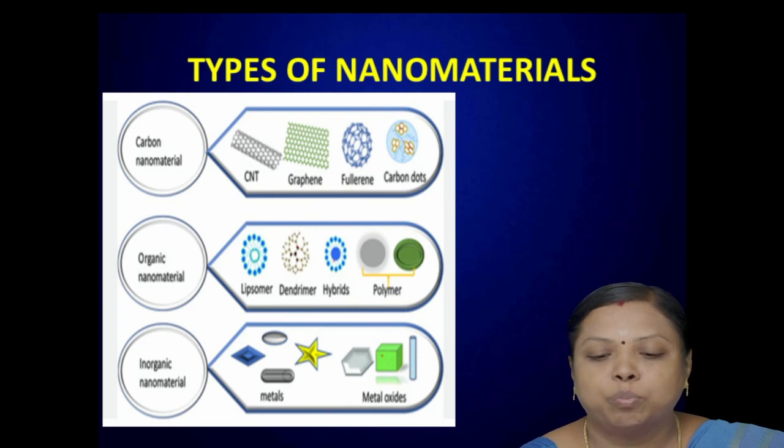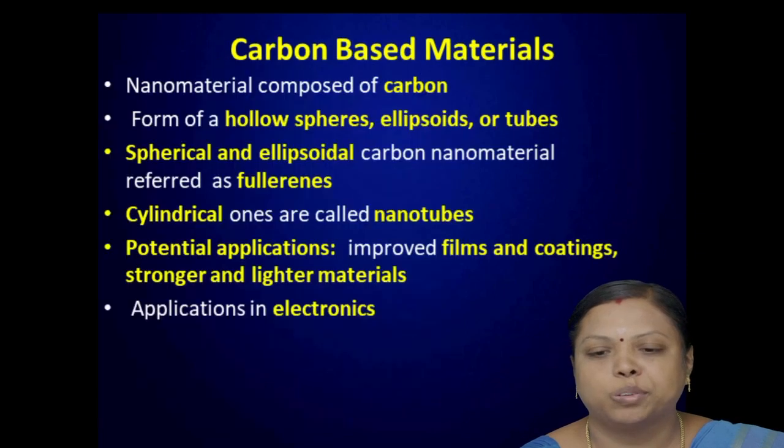The second type of nanomaterial classification is organic nanomaterials. Under these, a few examples quoted here are liposomes, dendrimers, some hybrid nanomaterials and polymers. And the third one, inorganic nanomaterials, are classified under two categories: metals and metal oxide nanomaterials. All these are the different types of nanomaterials based on structural constraint.